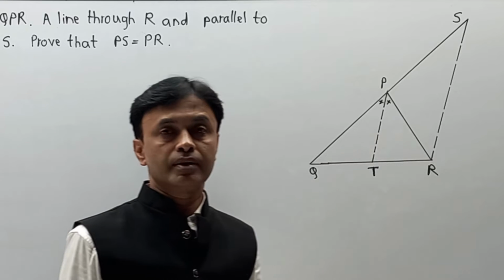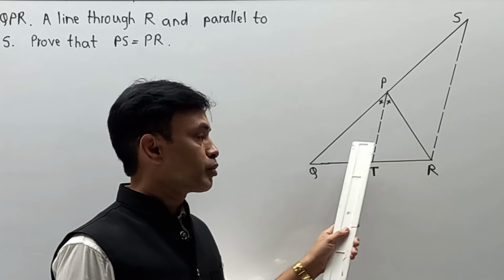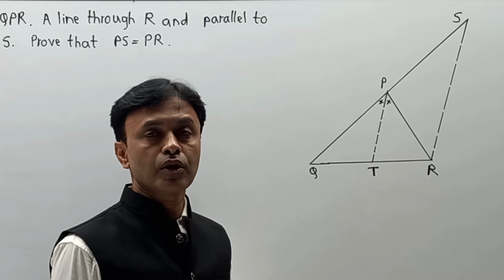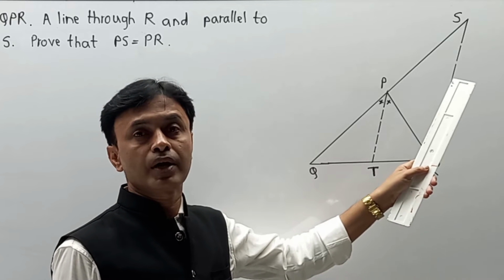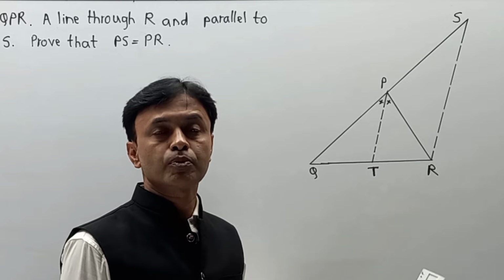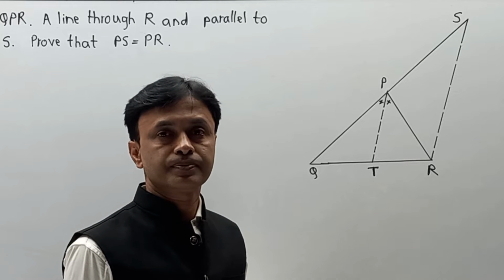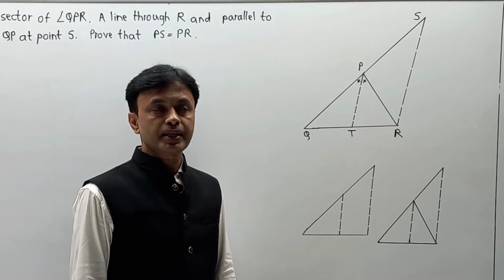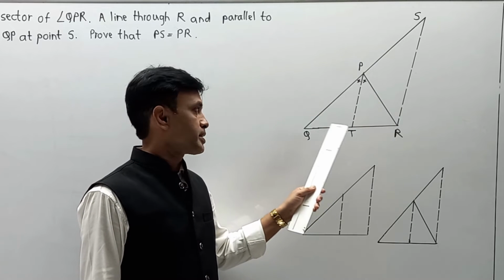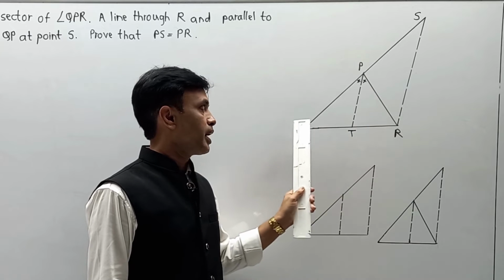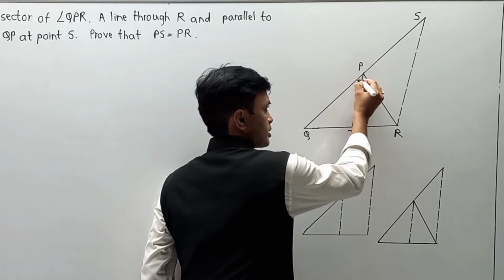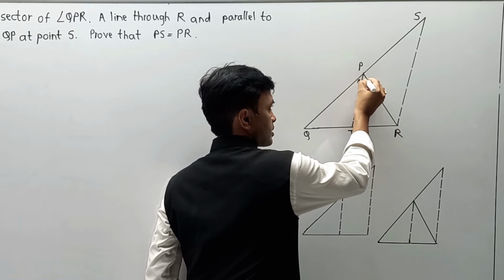Now how to prove that? One by one, try to understand. There are two logics you have to understand here: the logic of parallel lines, and the logic of parallel lines in terms of alternate angles and corresponding angles. With the help of that, this will be proved. Please observe the breakup. First, the main part: as PT is an angle bisector, angle QPT is congruent to angle RPT, so these two angles are congruent. They have already given us that.